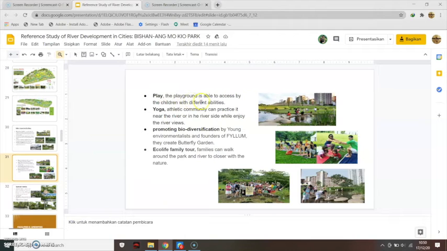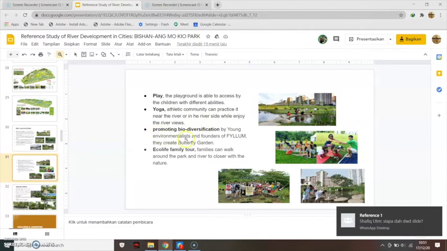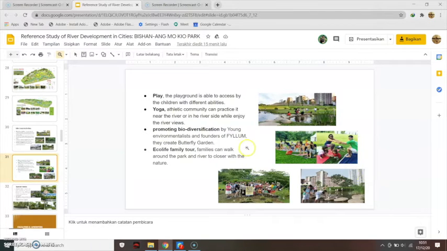The playground is accessible to children with different abilities, so normal children and children with disabilities can play together. And yoga, usually done by the athletic community, can be practiced near the river or on the riverside while enjoying the river views. They are also promoting biodiversity through young environmentalists and the founders of FYLMLUM.